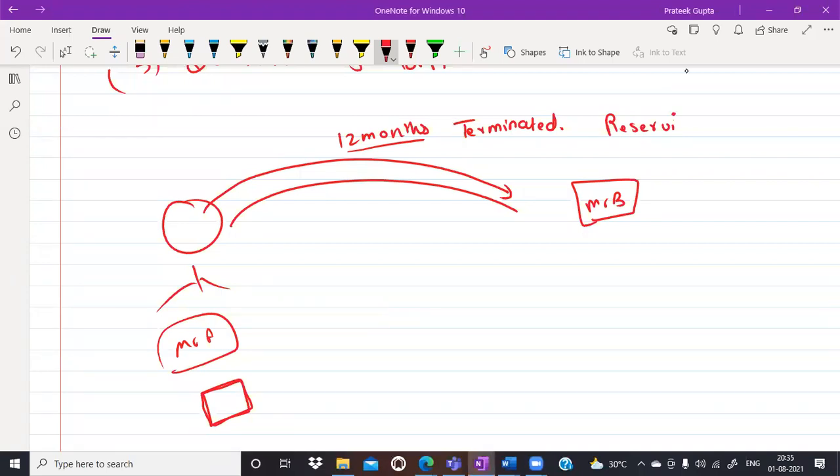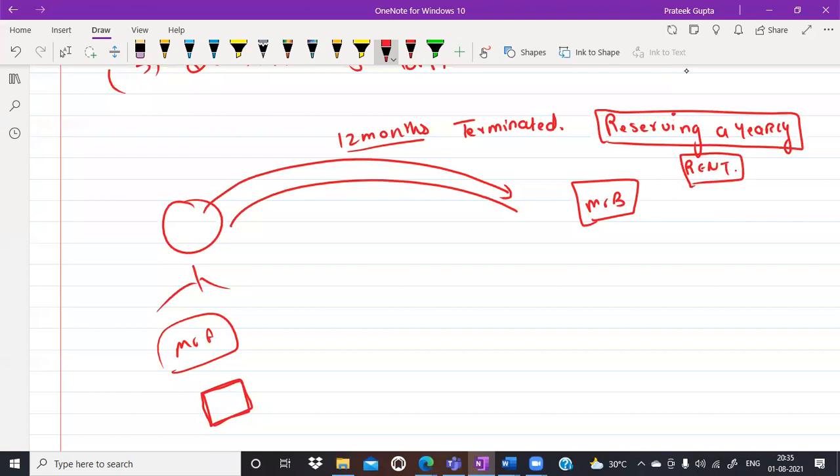Tanisha, why? Reserving a yearly rent. Tanisha, why? Please go ahead. I want why. Just like Prabhat is saying, sir, what is the meaning of reserving a yearly rent? I just need why. It is getting terminated. Acha, Pritika is saying just one thing.